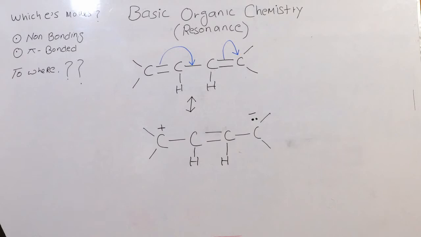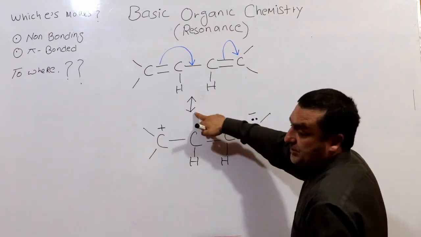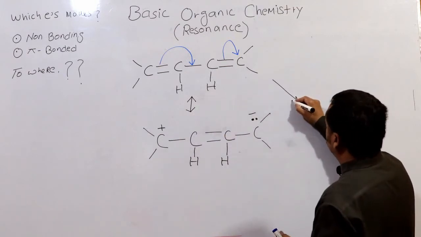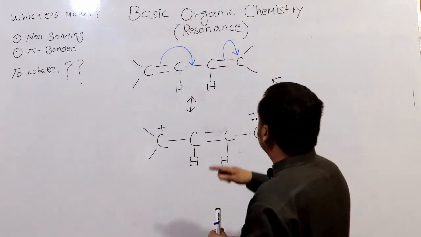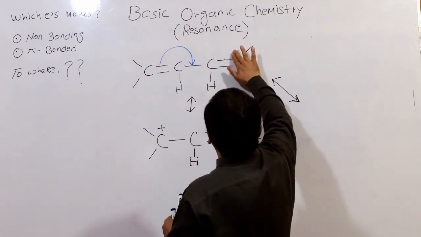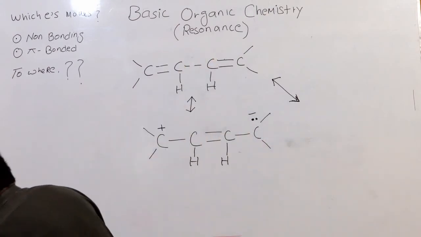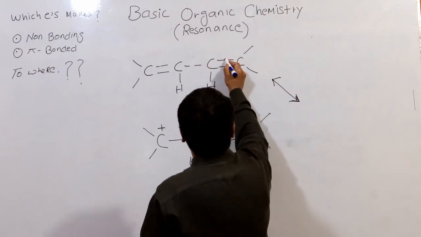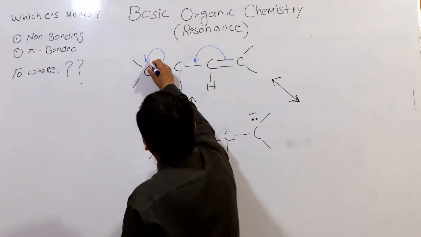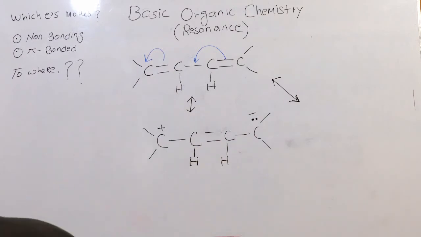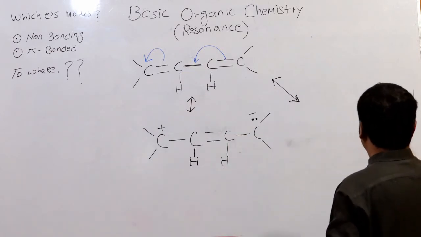But there is another thing which I would like to mention. This is the resonance arrow, but another thing can also occur. The same electron can move in the other way. I should write it like here.